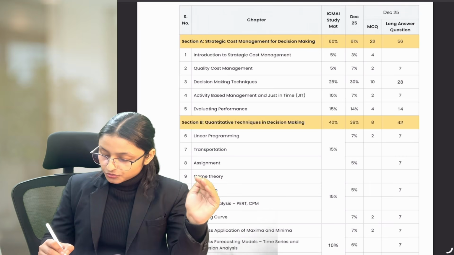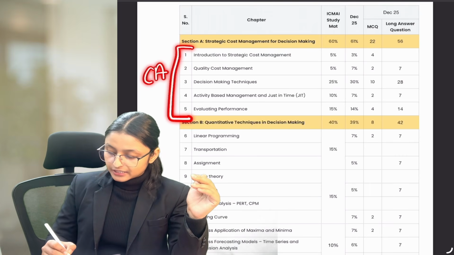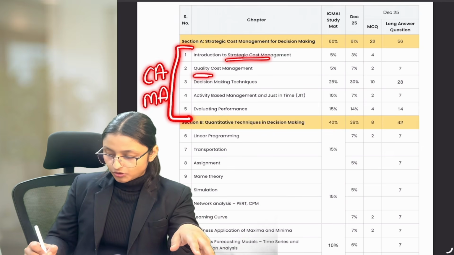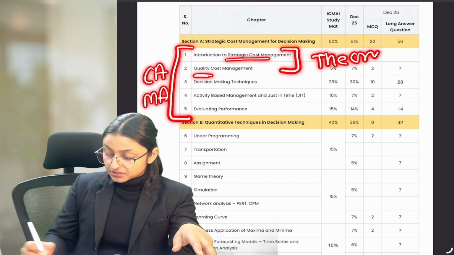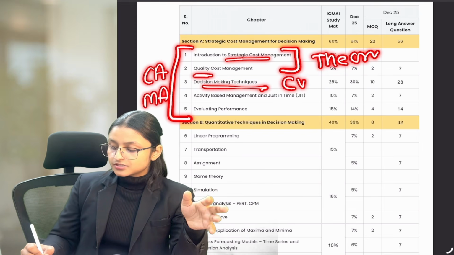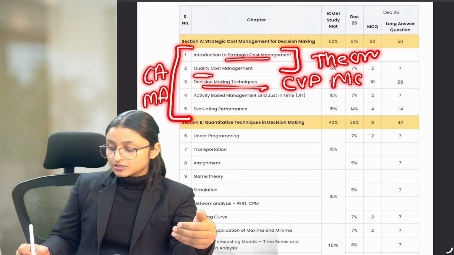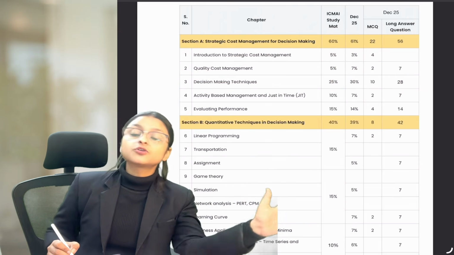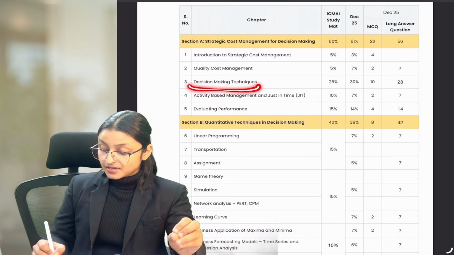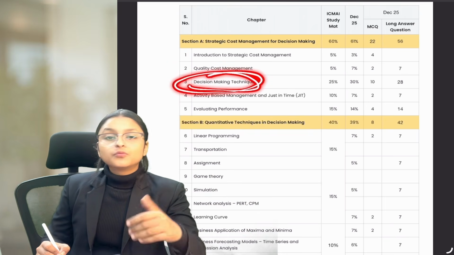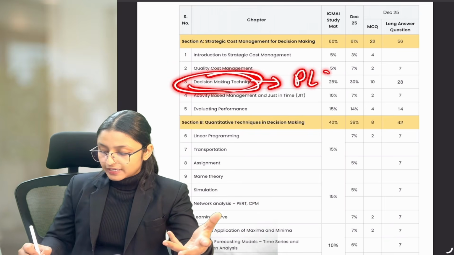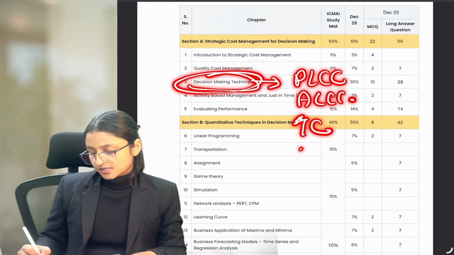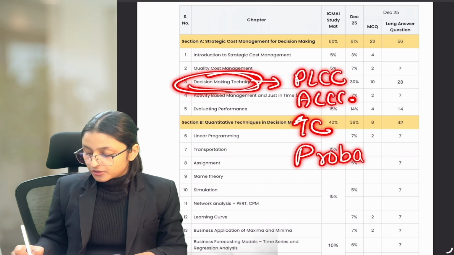Now, if you notice, these 5 chapters are specifically related to cost accounting and management accounting. The first one is Introduction. Second is Quality Cost. Both of these chapters are theory, but the third chapter, Decision Making, covers cost volume profit analysis, marginal costing, relevant costing, transfer pricing. These are the topics which we have studied in cost accounting and management accounting. With that, this chapter covers more new topics for all of you: product life cycle costing, asset life cycle costing, target costing, using probability for making decisions.